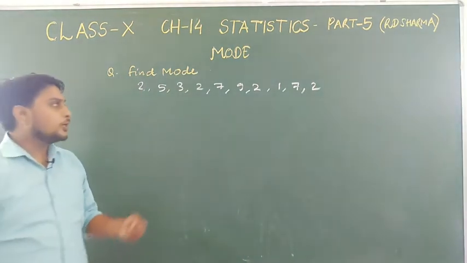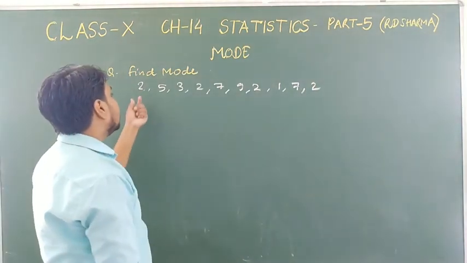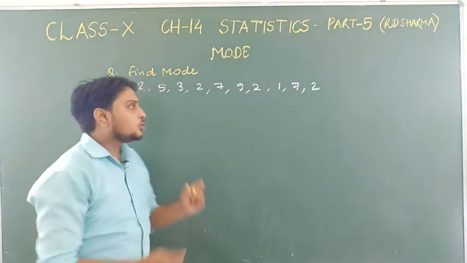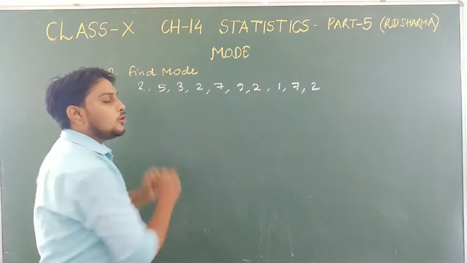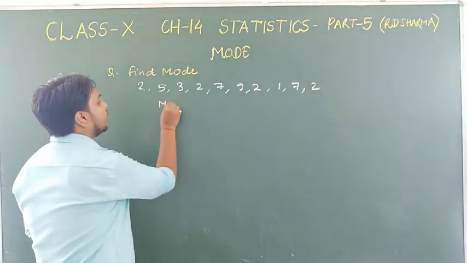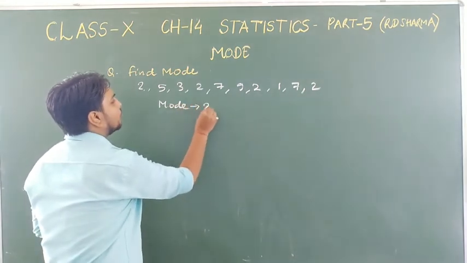Now we can observe that 2 is repeating so many times. So simply by observing the observations, we used to say the mode here is 2.